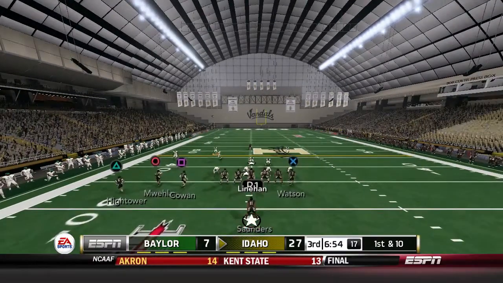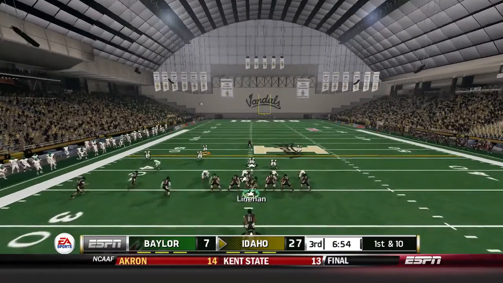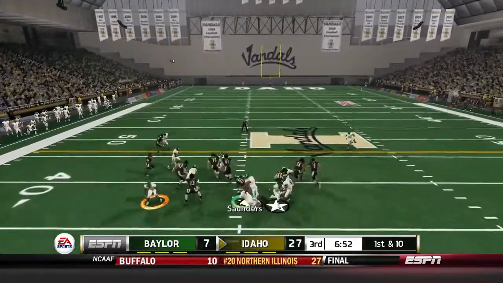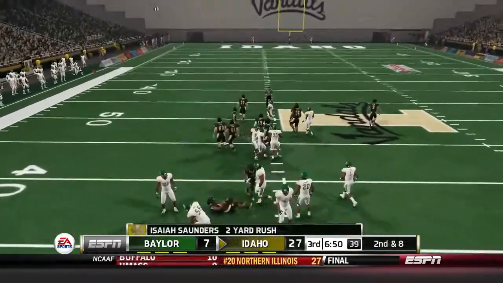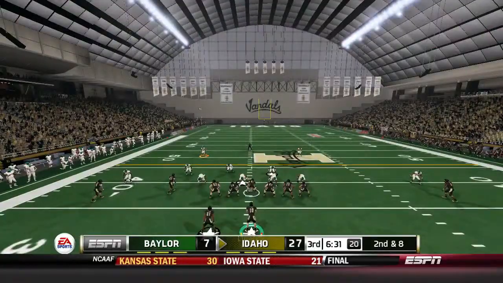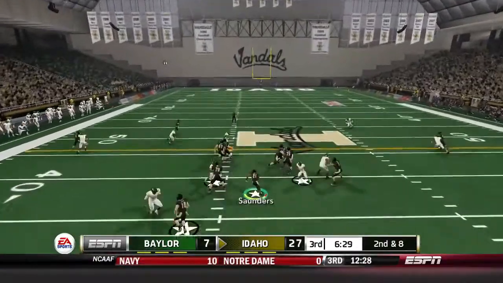They got nothing going, and when they did, their defense bailed them out. They've just thrown 3 interceptions, and it's hard to win that game with 3 interceptions, but there's a whole second half, and Idaho could easily throw 3 interceptions of their own here in the second half, letting Baylor back in it.